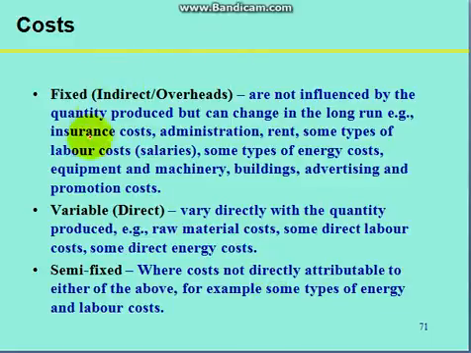So basically there are three types of cost: fixed, variable and semi-variable cost. Let us see in the next slide.